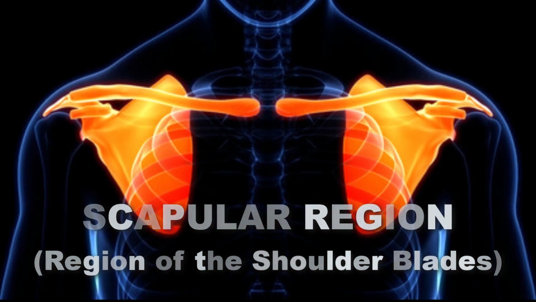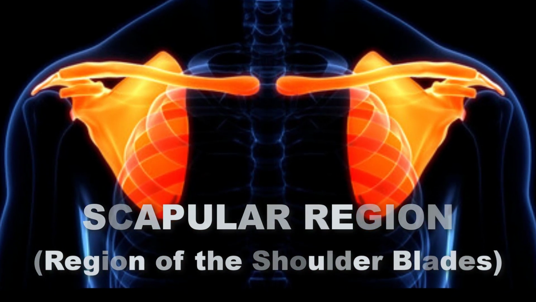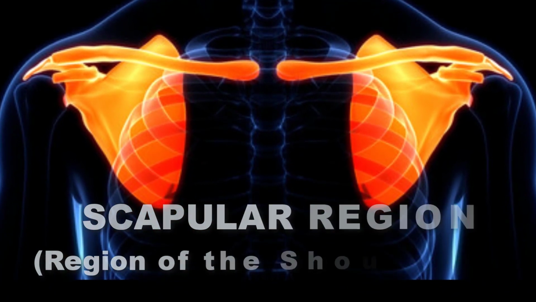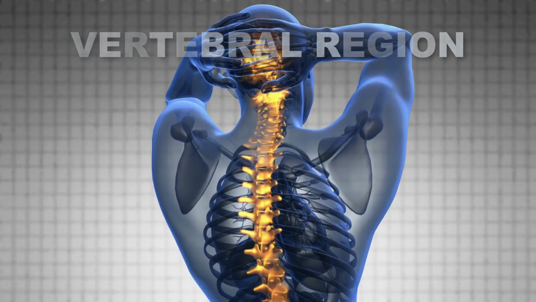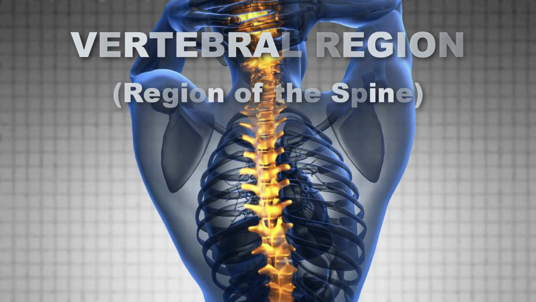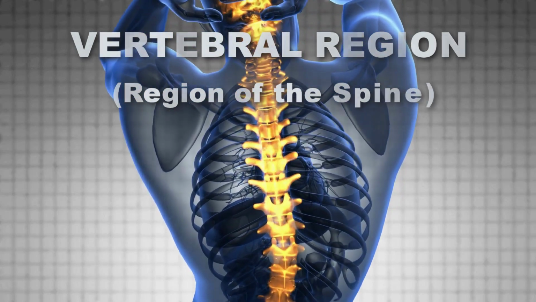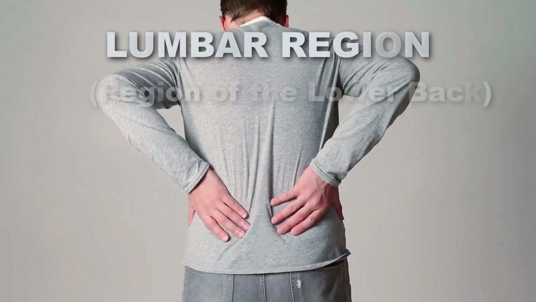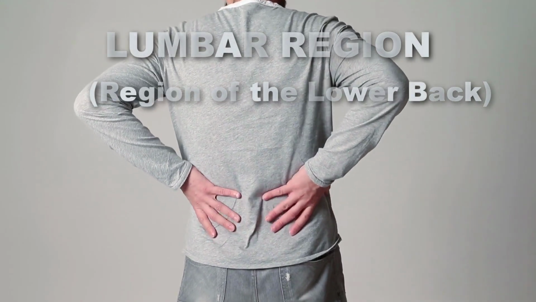The area around the shoulder blades is the scapular region. This region is named after the bones that make up the shoulder blades, called the scapulae. The region that overlays the vertebral column is known as the vertebral region due to the presence of the spinal vertebrae. The lower back is known as the lumbar region.